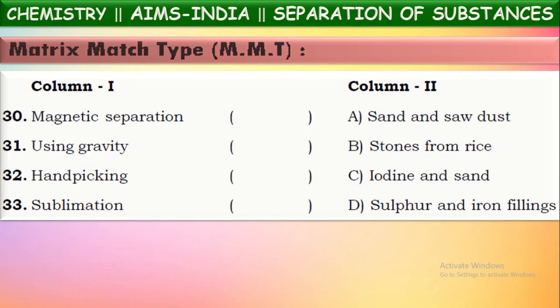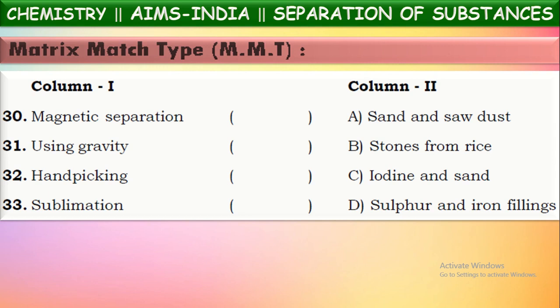See here, they have given some separation techniques in column 1, and in column 2 they have given some mixtures. Now we have to match which technique can be used for the separation of which mixture. See here, often we may get more than one correct matching also. That is why it is called matrix matching. So now let us see which technique is used for the separation of these mixtures.